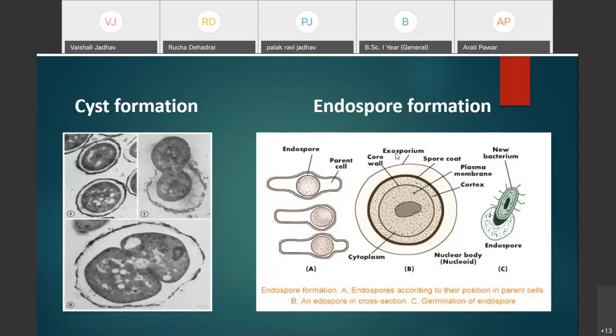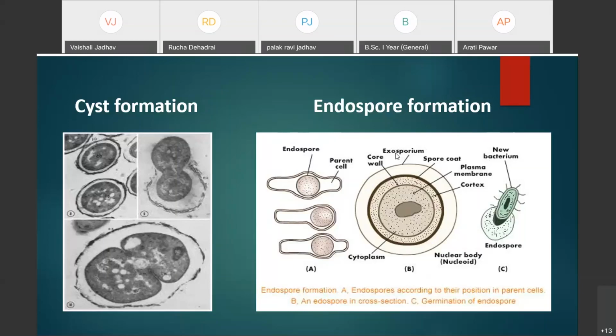Stress conditions mean whenever a sufficient amount of moisture is not available for the bacterial cell, or whenever there is a very high temperature. In such stress conditions, the bacterial cell can easily survive when endospores are formed. That's why these endospores can remain viable for many years.